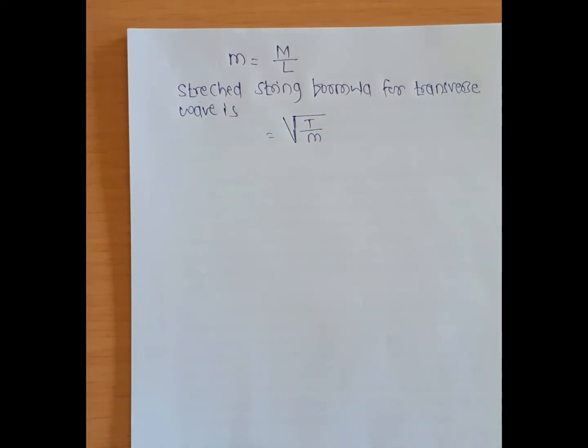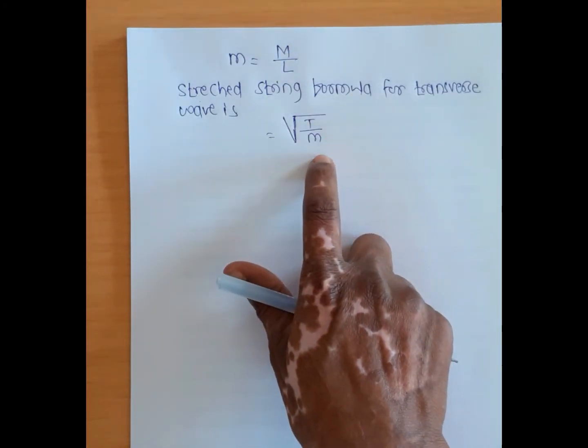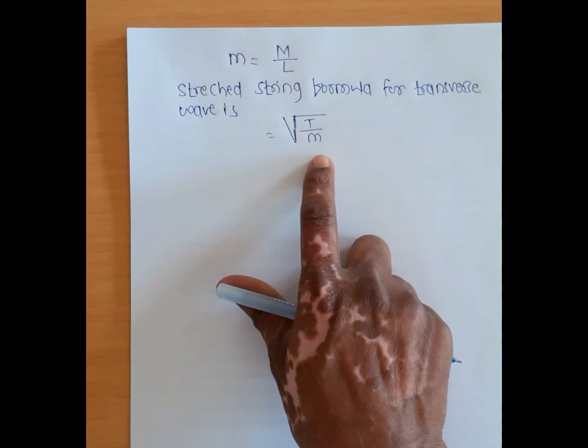According to this formula, the speed of transverse waves depends only on the tension of the string and the mass of that string. It does not depend upon the wavelength or frequency of that wave.